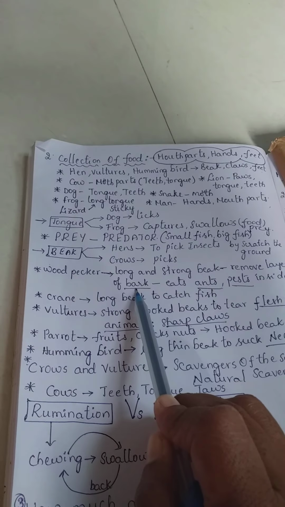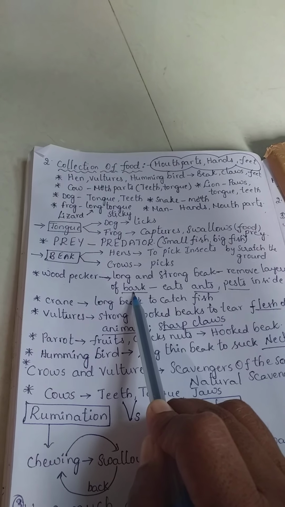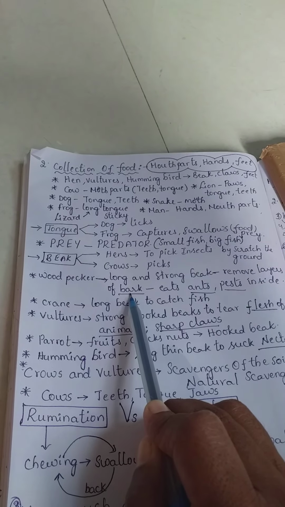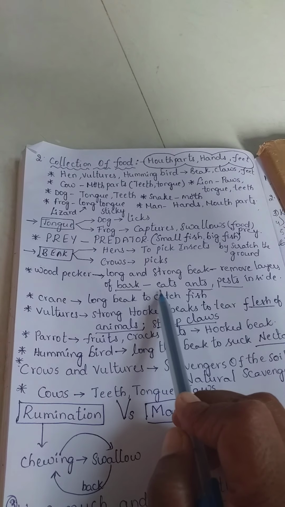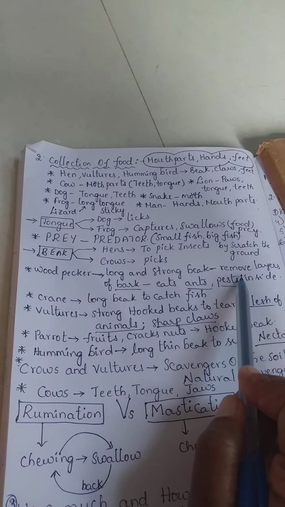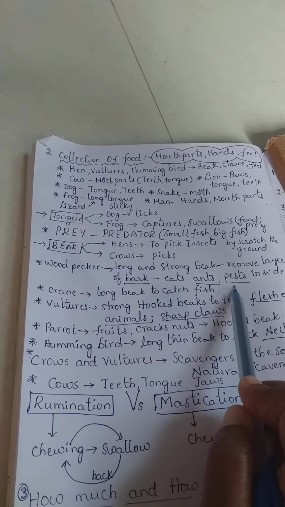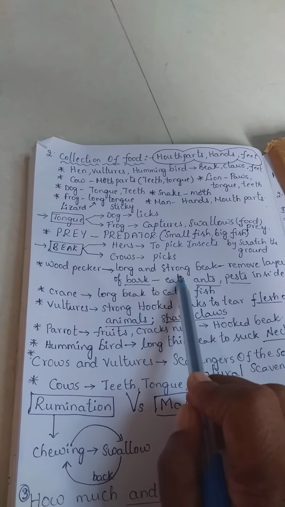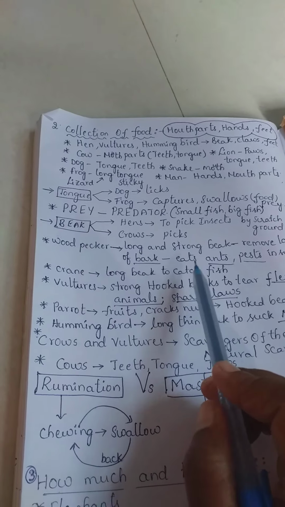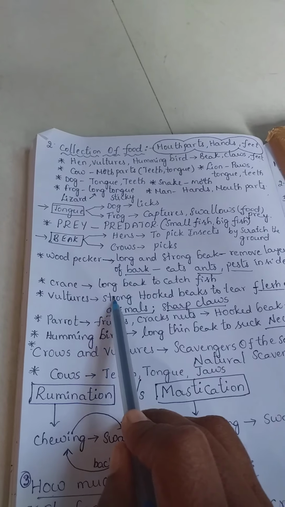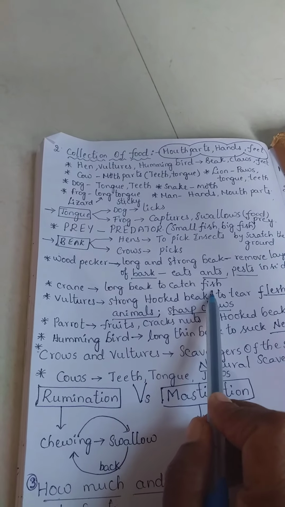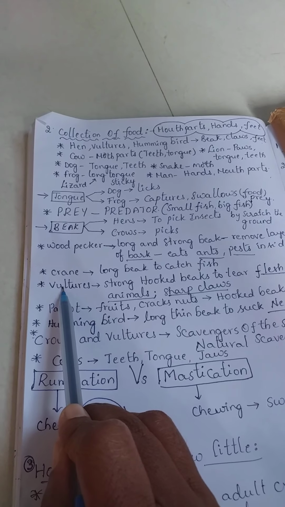Bark means the outer dry layer of the plant or big trees. If they remove the layers of the bark, they find the ants and pests inside, so by using the long and strong beak, they collect the food. Crane has a long beak to catch the fish in water. Next one, vultures.